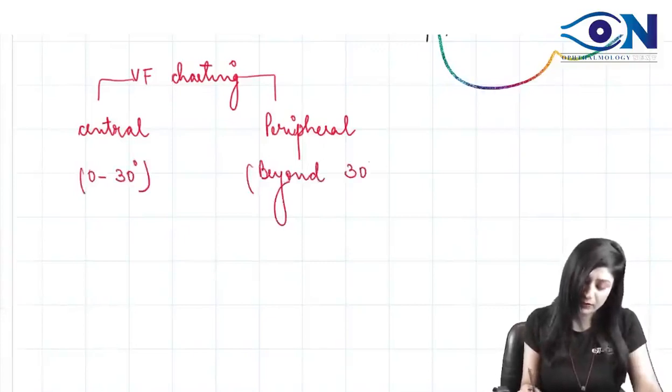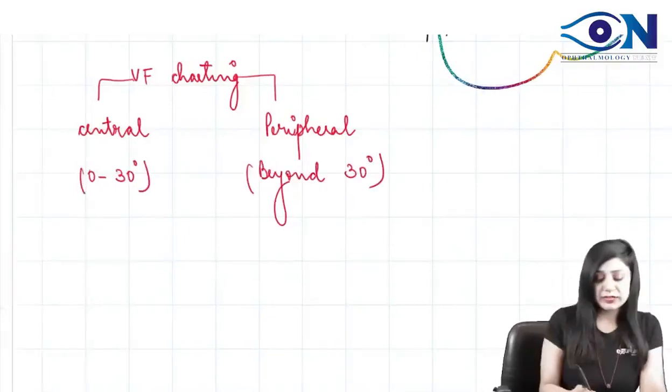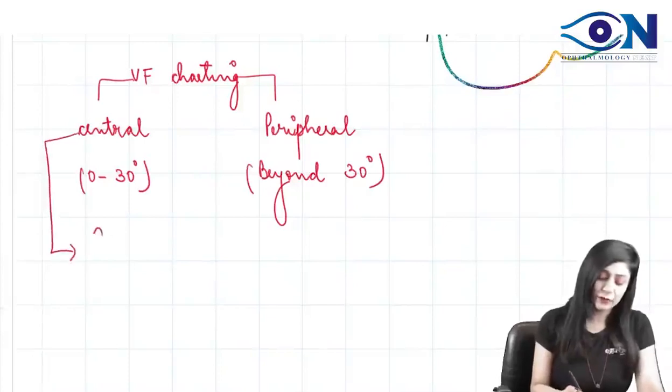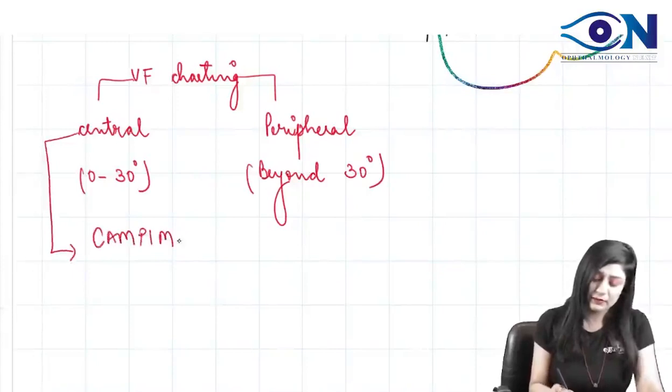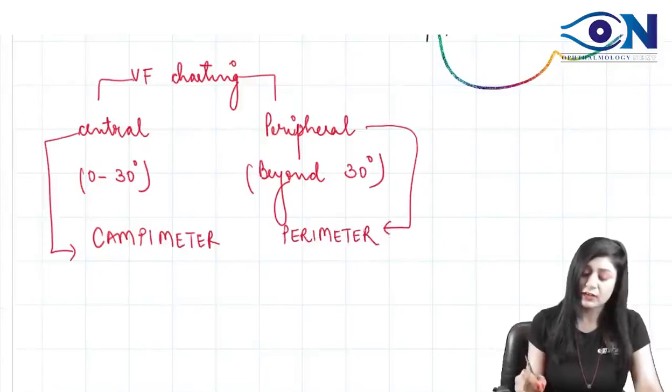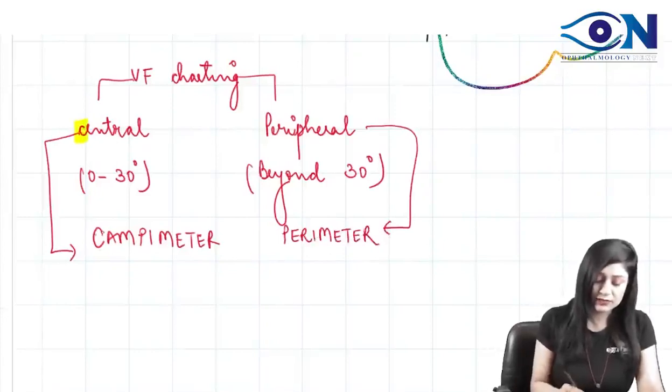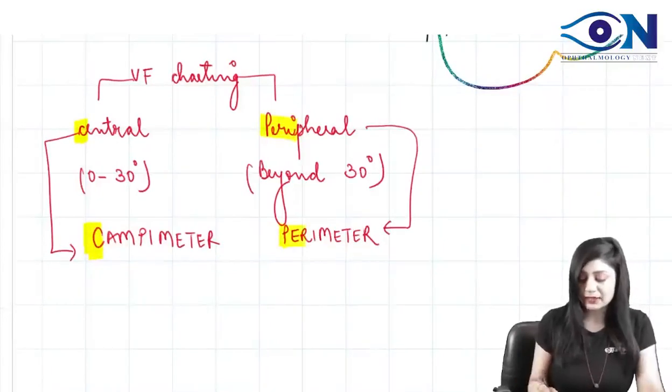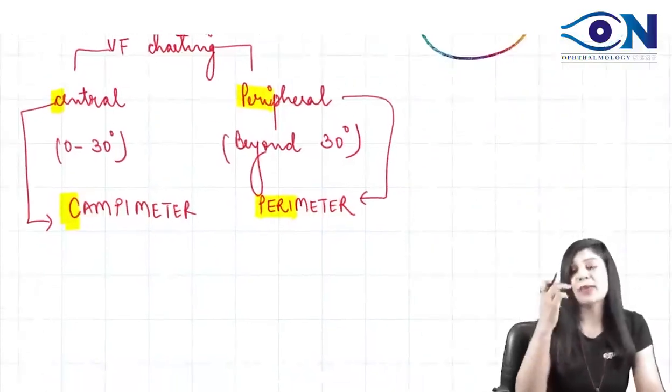So C for central and C for campimeter, and for peripheral we have got the perimeter. These are the different instruments for the visual field charting. So C for central, C for campimetry, and peri, that means peripheral, for that we have perimeter.